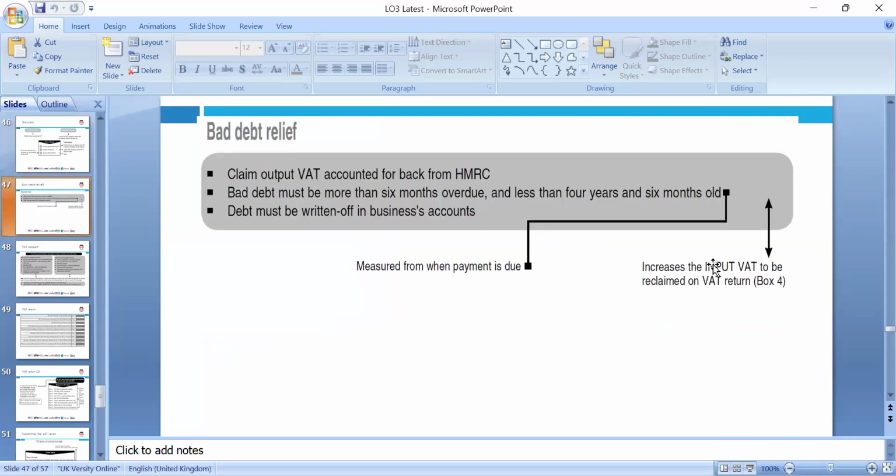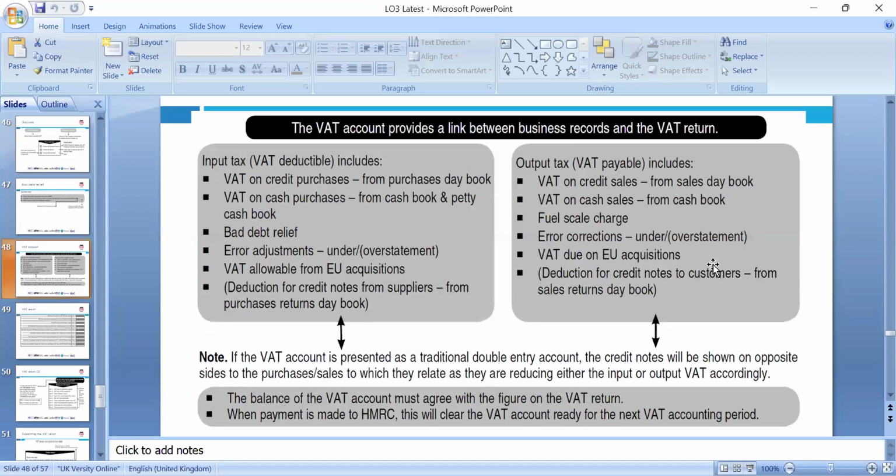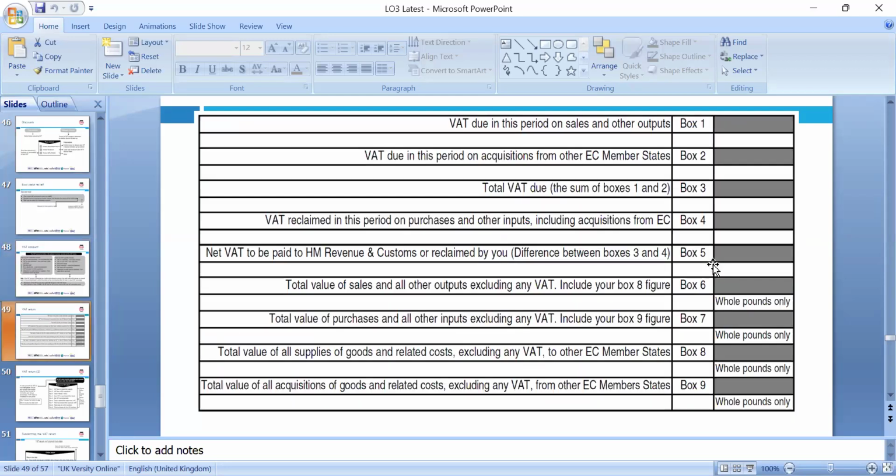Bad debts relief we mentioned earlier. We have to wait 6 months, but if you're doing cash accounting, you can. So of course, VAT, fuel surcharge, and all, we need to look around again. Each category has separate rules as well. But this is the pro forma.